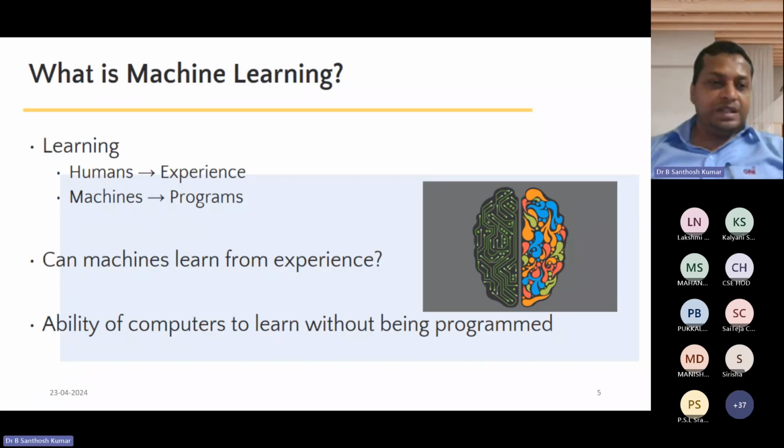So what is machine learning? It is learning: humans learn from experience, while machines work from programs only. Machines can also learn from experience, and that is called reinforcement learning. It is the ability of a computer to learn without being programmed. For example, nowadays we are talking about an advanced topic called deep learning. In deep learning, whatever situation happens, the machine will react accordingly. Reinforcement learning concepts are used in deep learning so that the machine can act according to whatever input you give.